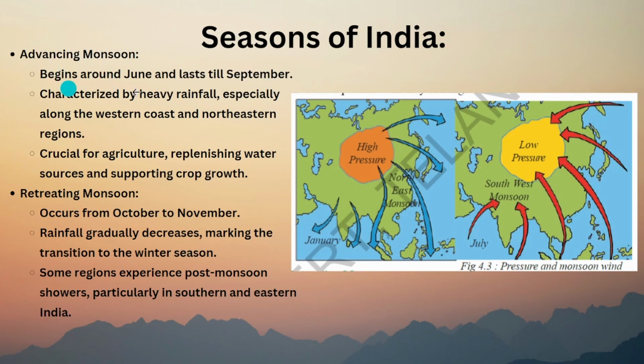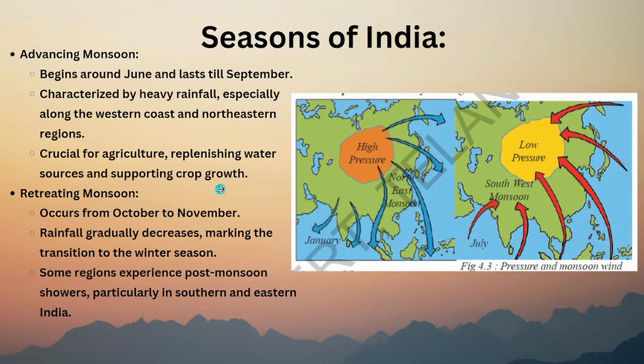The advancing monsoon begins around June and lasts till September. It brings a lot of heavy rainfall, especially along the western coast and northeastern regions. These are crucial for agriculture, replenishing water resources, which means increasing groundwater and river water, and supporting crop growth.